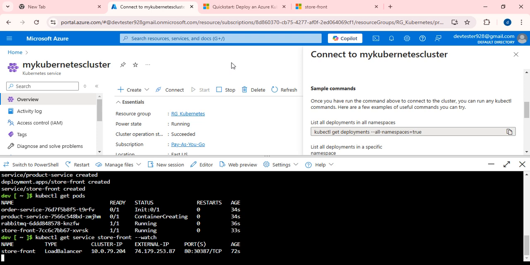As I already told you, once you finish the task, you just need to delete the resource group. By deleting the resource group, all the resources which had been created under it will be deleted automatically.